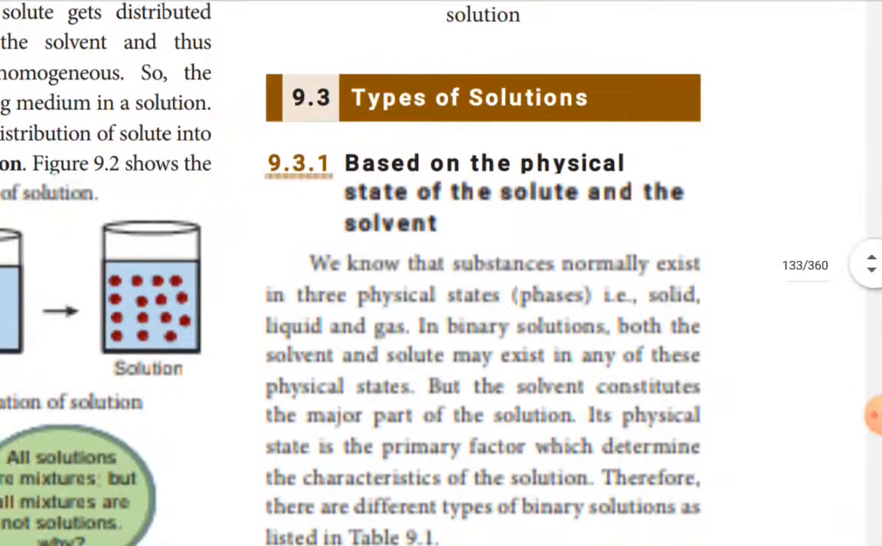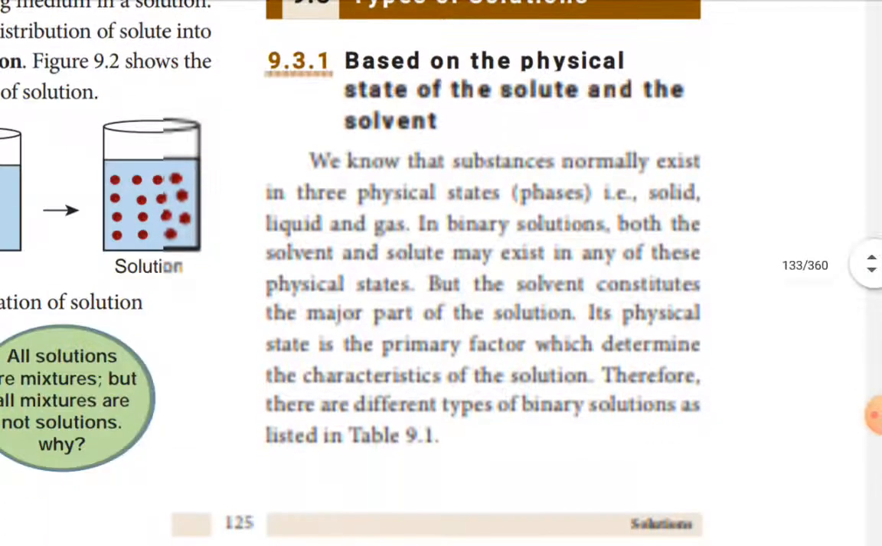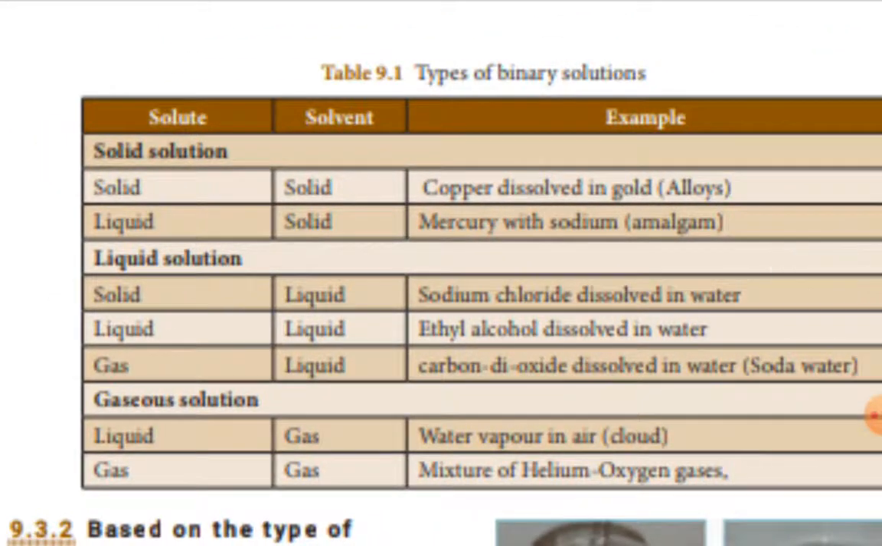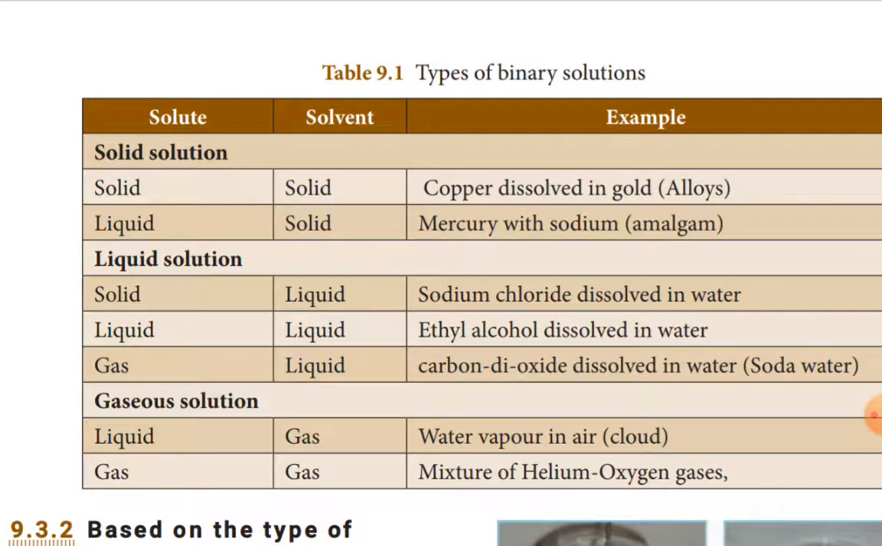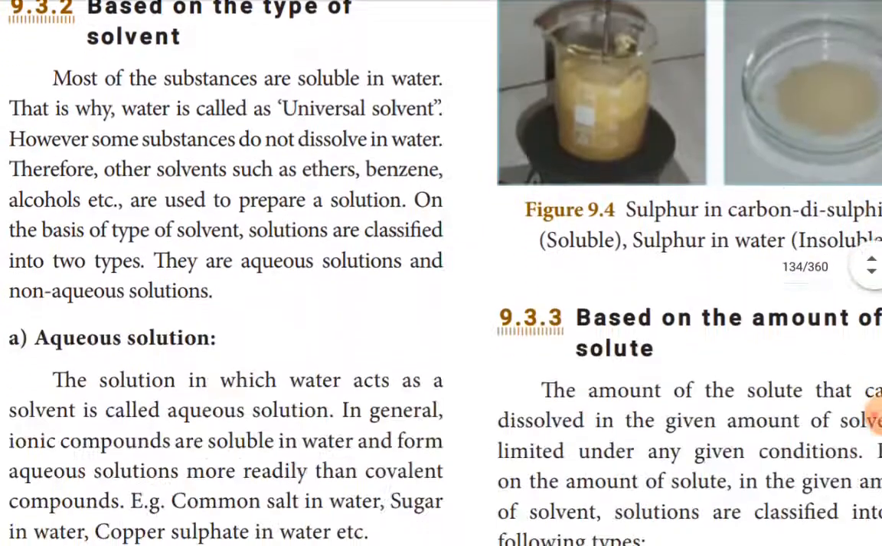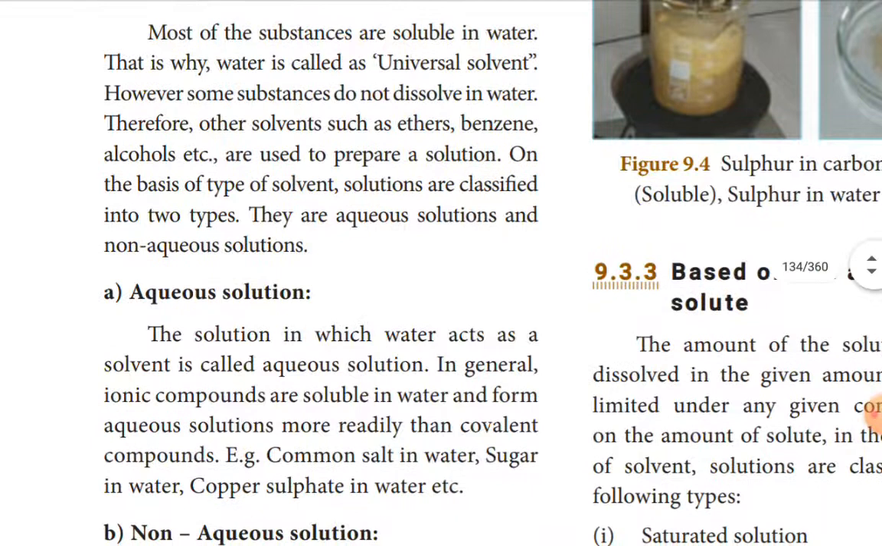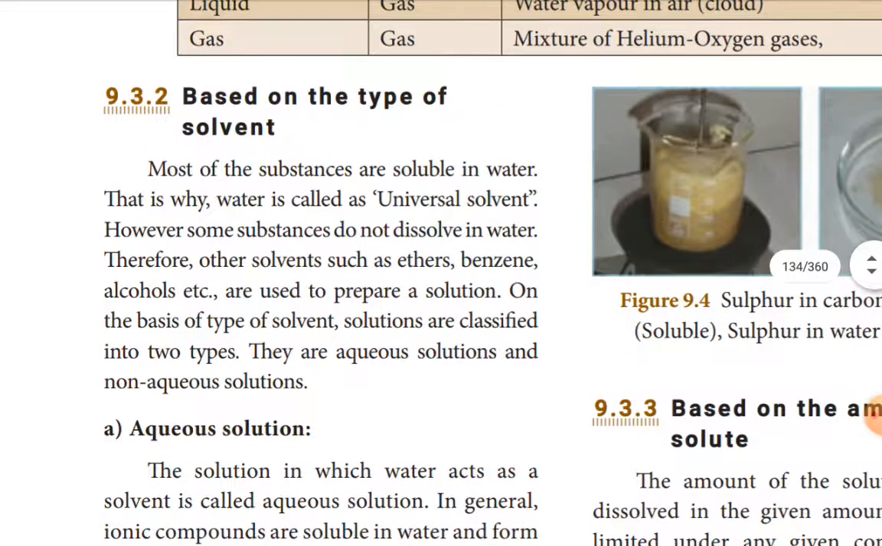Then types of solution based on the physical state of solute and solvent are given in the tabular column. That is solid solution, liquid solution, gaseous solution. Here two components are there, so that's why it is called a binary solution. Then based on types of solvent, the universal solvent is water. Water is the universal solvent, but not all substances dissolve in water. So some other organic solvents like ether, benzene, alcohol, toluene are also used to prepare solutions. So there are two types of solution based on the types of solvent.